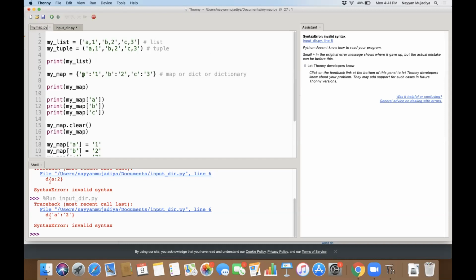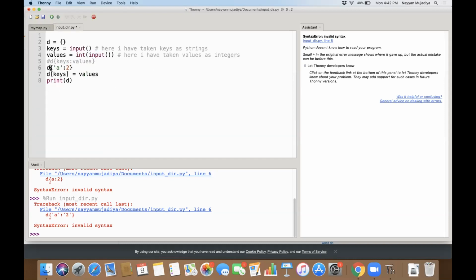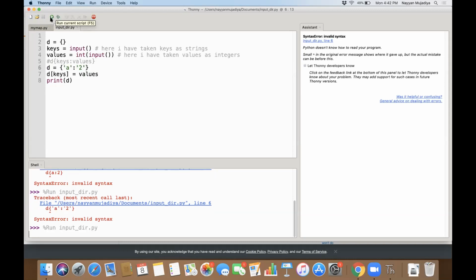I think you have to put d equal to. Ah, man, being silly mistakes. So how you were putting it, I forgot. Was it d equal to, or yeah, it is d equal to. It's equal to. Now try. This will work.